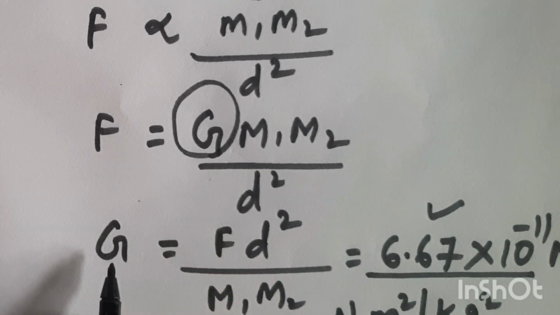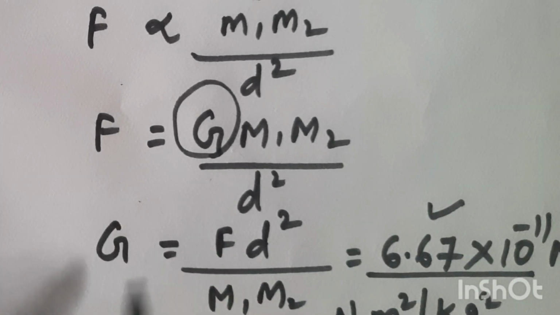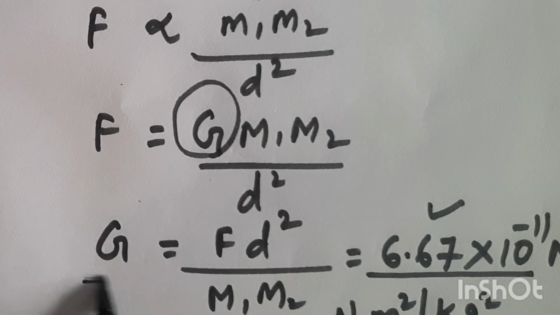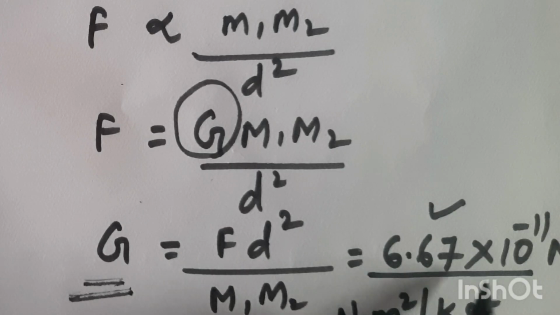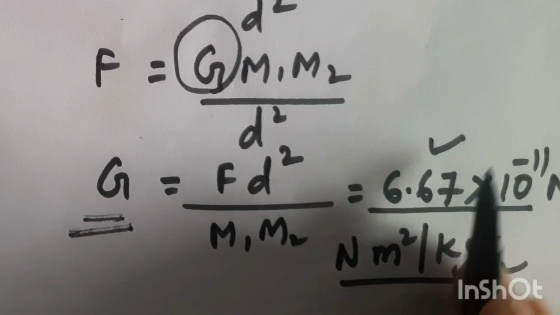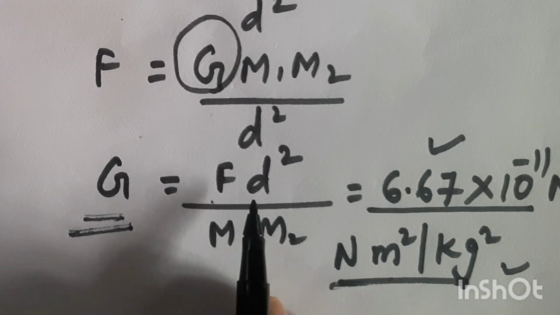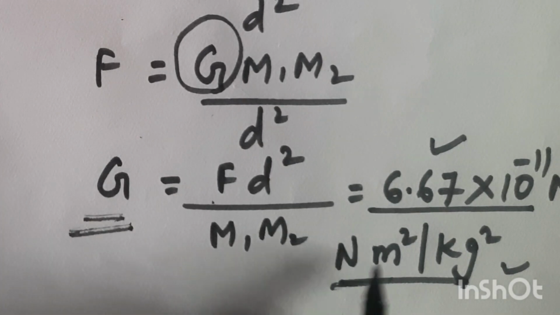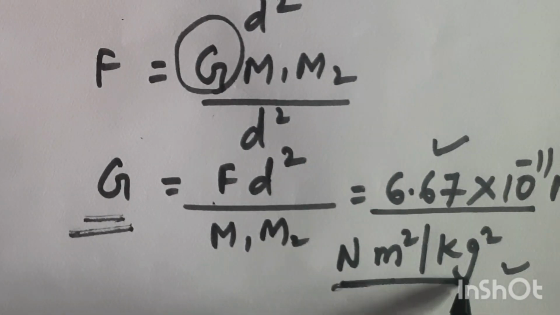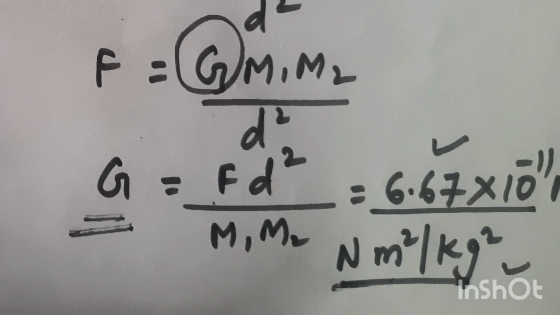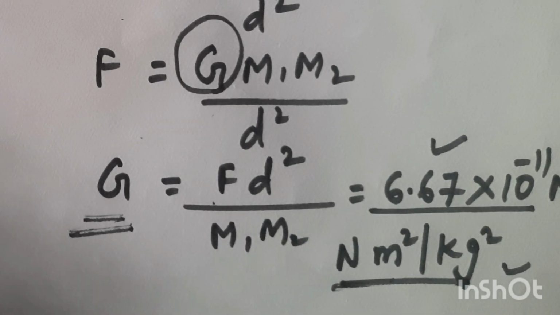To get the value of G, we cross multiply, so G is F d square upon m1 m2. If we put in all the values, we get G as 6.67 into 10 raised to minus 11 Newton meter square per kg square. How did we get this Newton meter square per kg square? Newton for force, meter square for distance, and for mass kg square, as twice the mass is there. This is a very important topic which you need to learn properly.